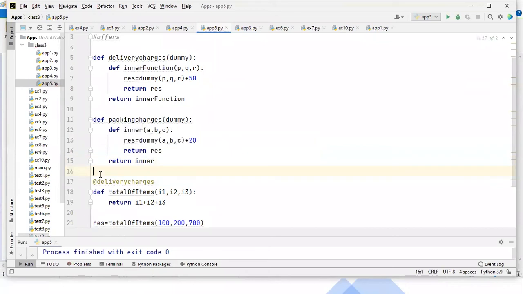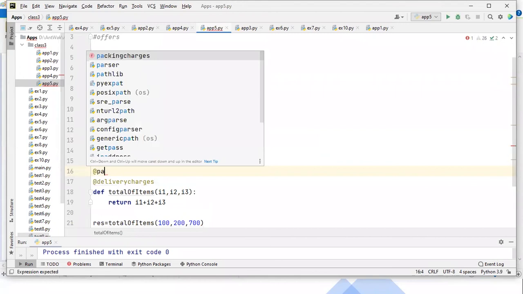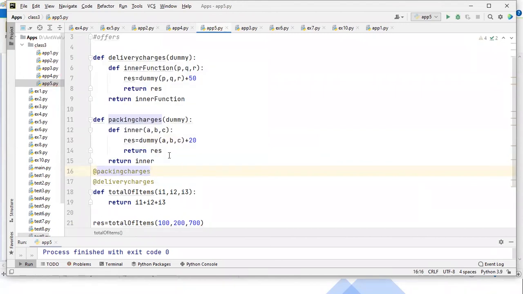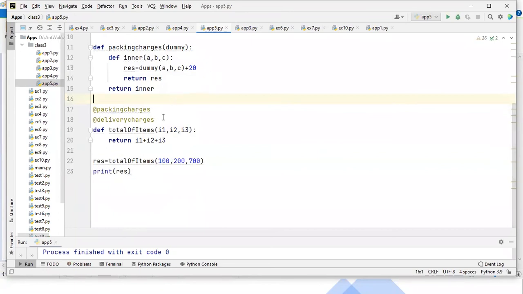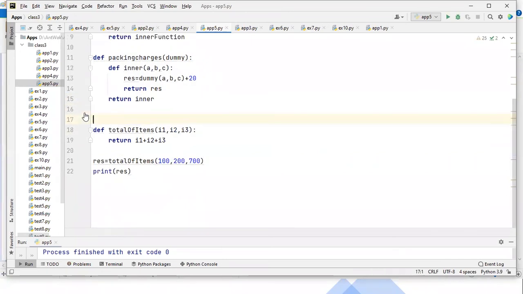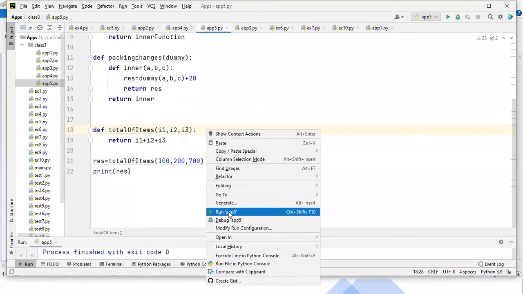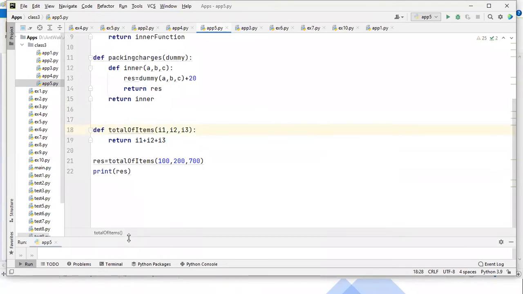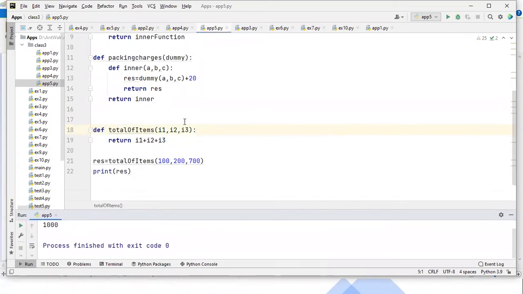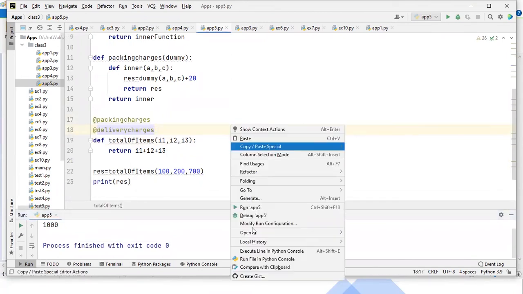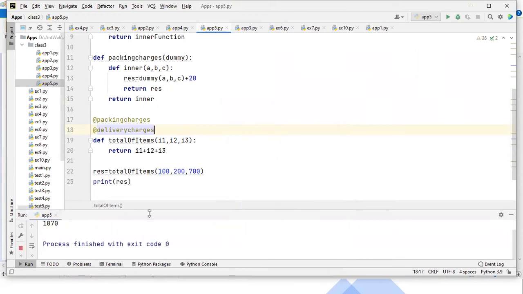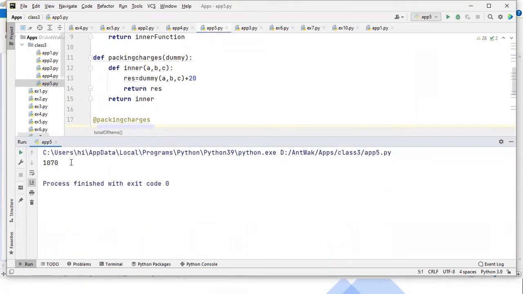Now, here you can add the decorator. Now at the rate, you can write, guys, packing charges. Now, if you don't use these 2 decorators, guys, 1000 will be the output. Let me show you. Yeah, guys, 1000. Now let's add the decorators. Now, guys, run the code and check it. Guys, you can see 1050, 1070. The packing charges will be added.